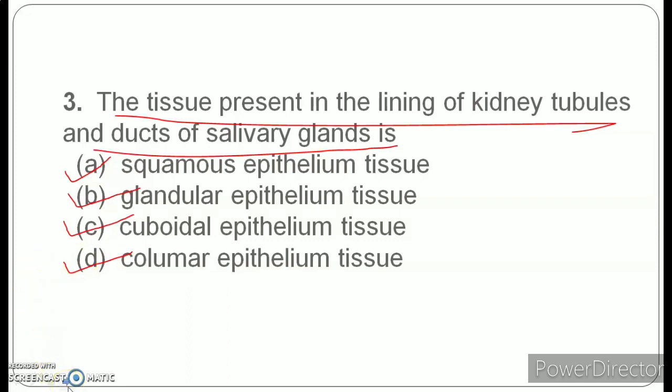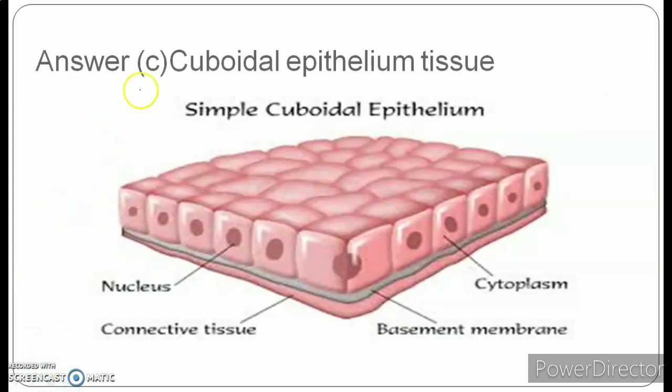Okay, so the correct answer for this question is option C, that is cuboidal epithelial tissue. So students, you know very well about the 4 important types of the epithelial tissue, that is squamous epithelia, columnar epithelium, cuboidal epithelium, and the glandular epithelium, depending on the basis of the structure and the organization of their component cells. If we talk about the cuboidal epithelia, as it is also visible in the diagram, cells are almost cube-like in structures.